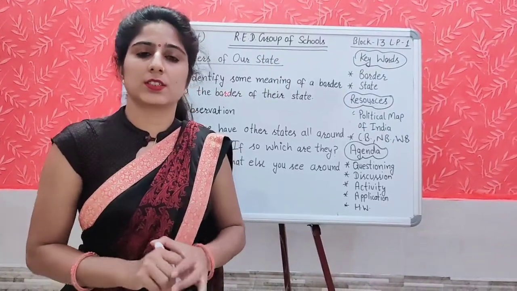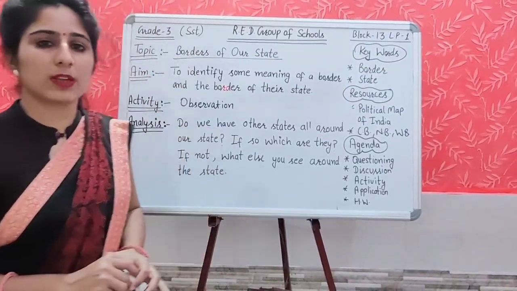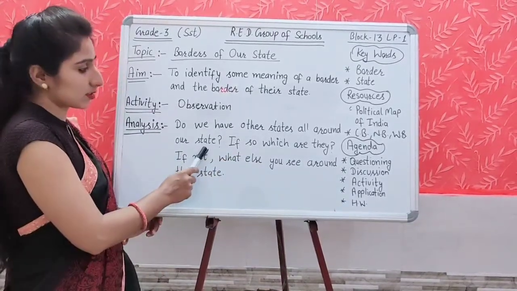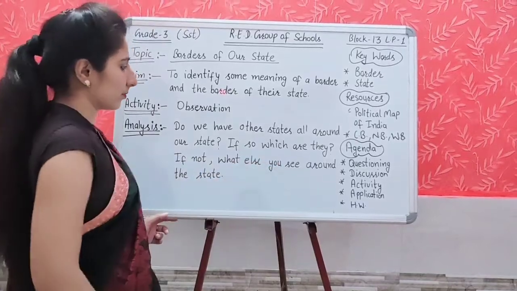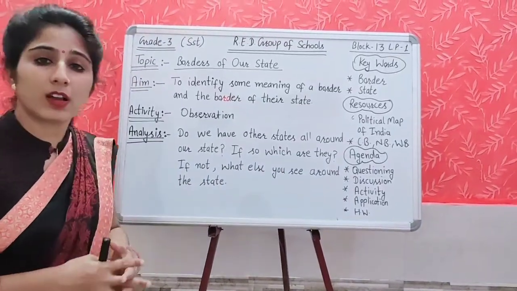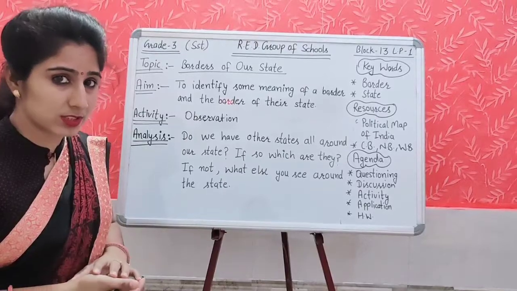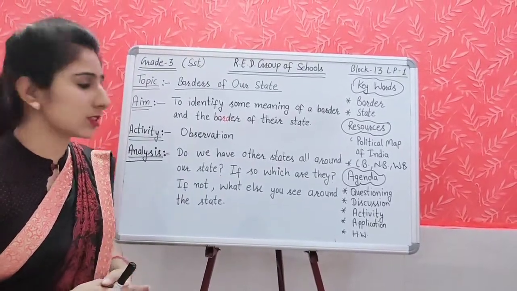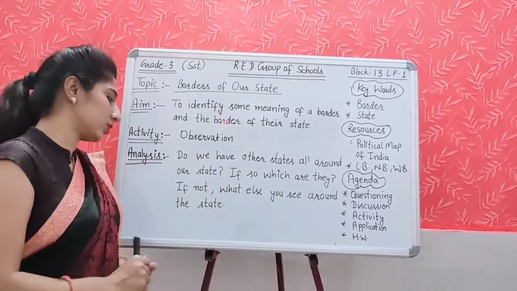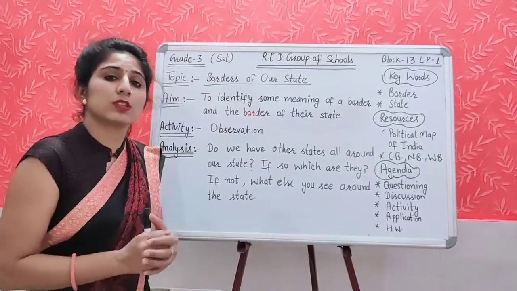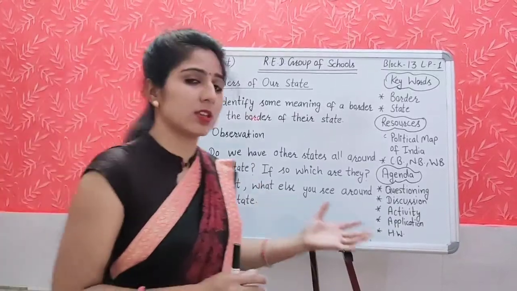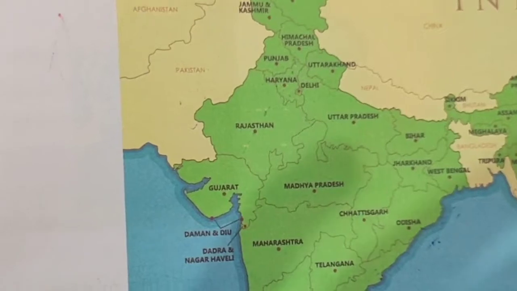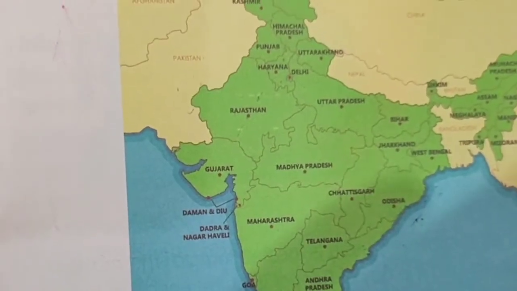Students, now at last it is time for the higher order question. Students, my question is, do we have other states all around our state? If so, which are they? Meaning if you have other states around your state, if yes, then what are these states? You will tell the names of these states. And if not, what else do you see around the state? Yes, students, think about it. And for this question's answer, you can take the help of the political map again. For this question's answer, again we have to look at this map.